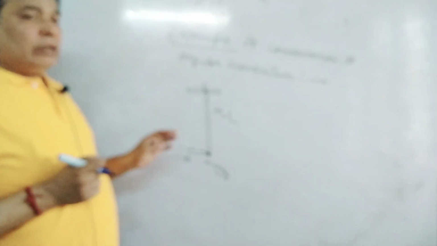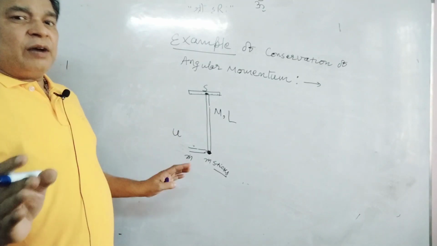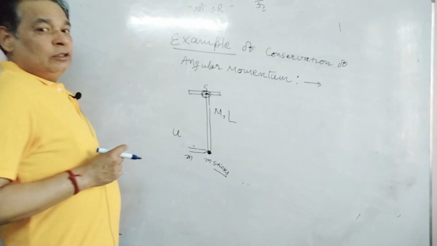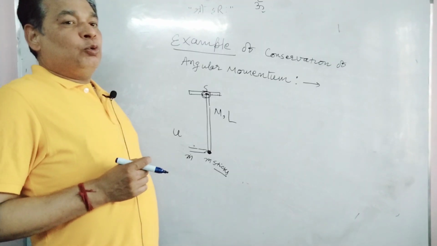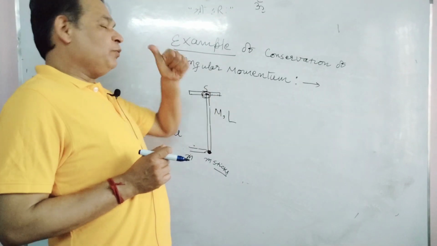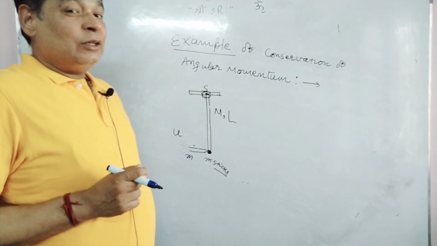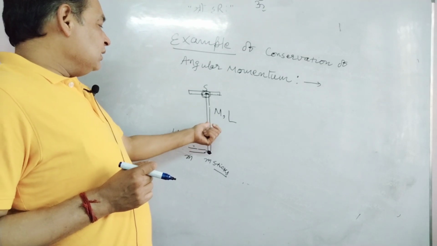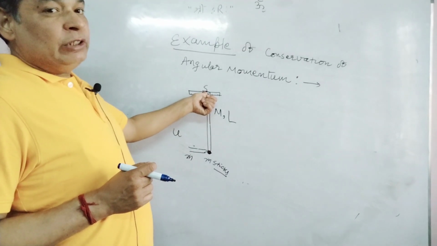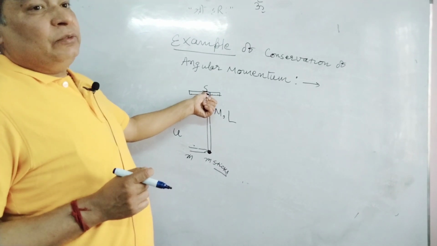Angular momentum will be conserved only about the axis passing through the point of suspension. Angular momentum would not be conserved about an axis passing through the center of mass. Why? Because if you take an axis through the center of mass, the force applied by the hinge will give torque.